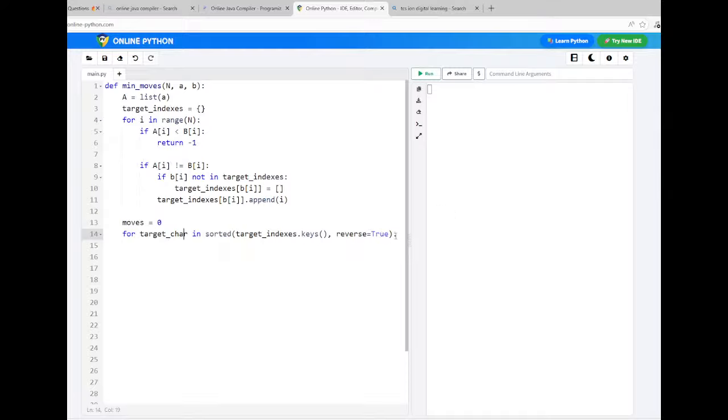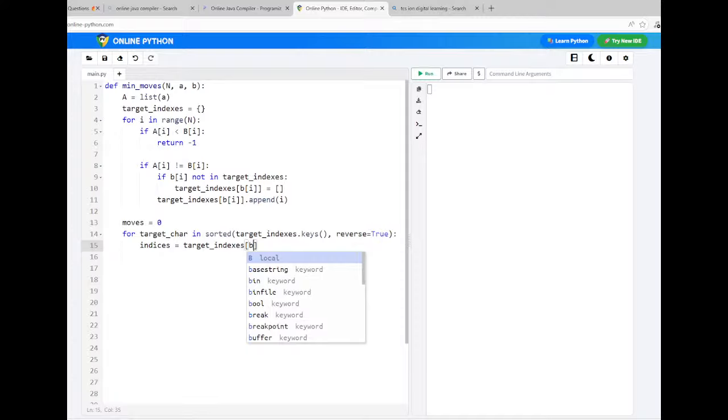So the list of indices you get into a variable called indices. So indices is equal to, just by supplying the dictionary name, of, then supply the key value. That key is present here, it is present in the target character.